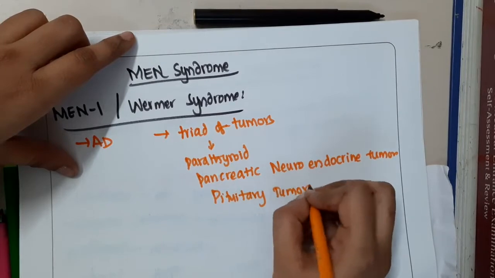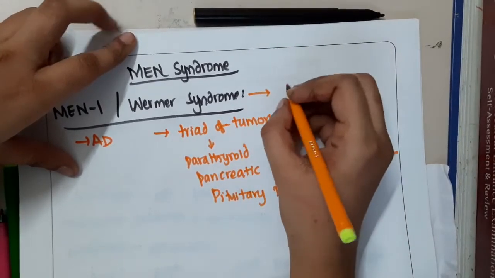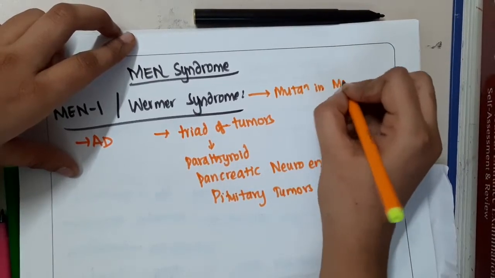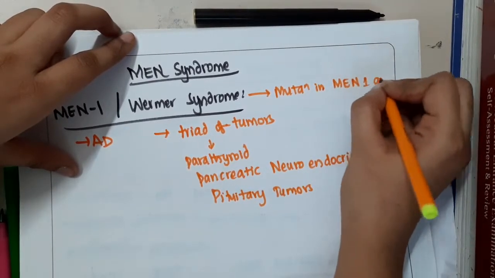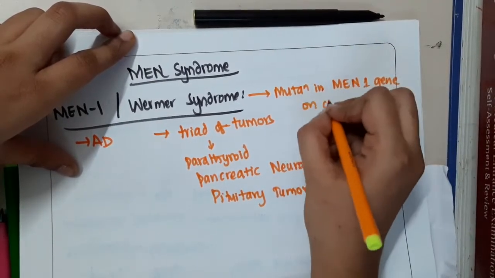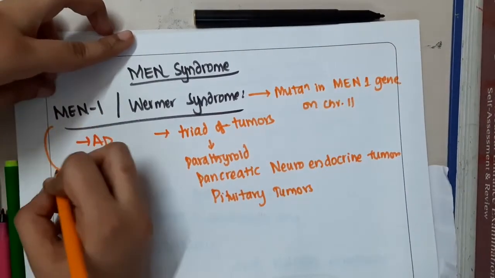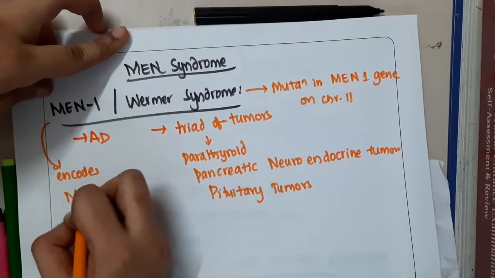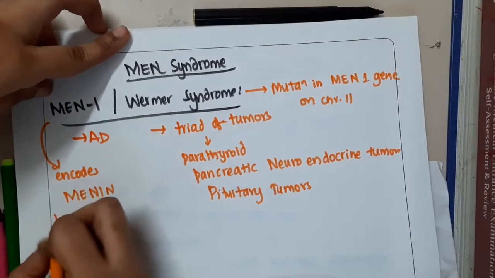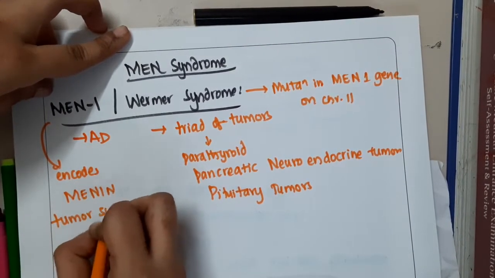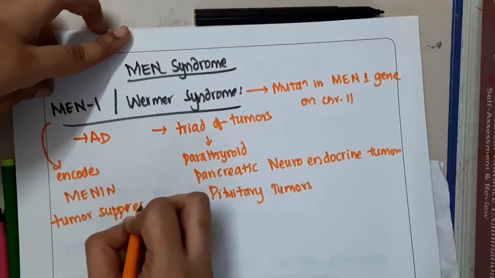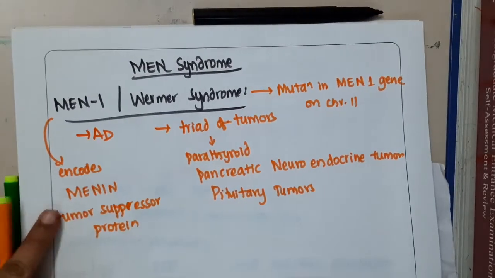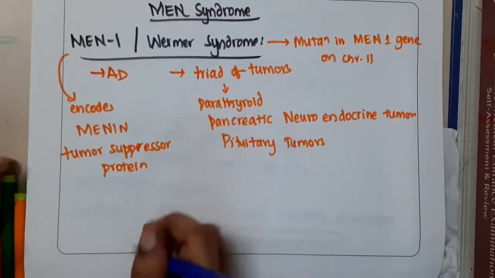MEN 1 syndrome, or Wermer syndrome, occurs due to a mutation in the MEN 1 gene, which is located on chromosome 11. It encodes a tumor suppressor protein, which is menin.